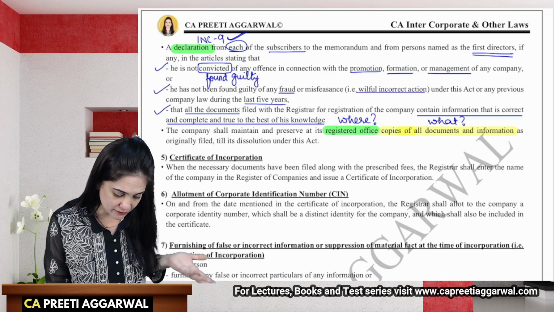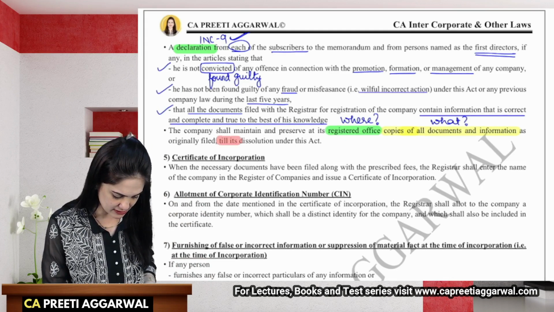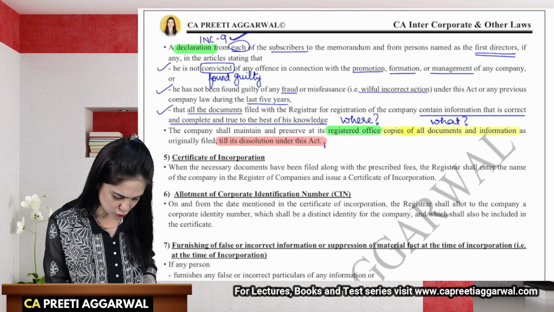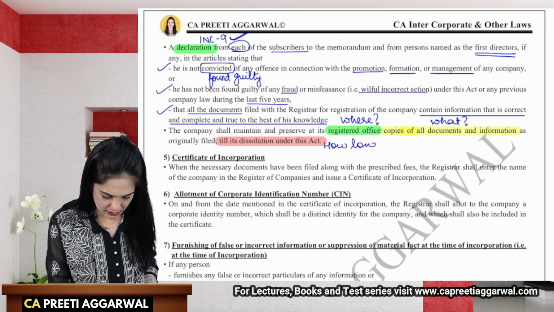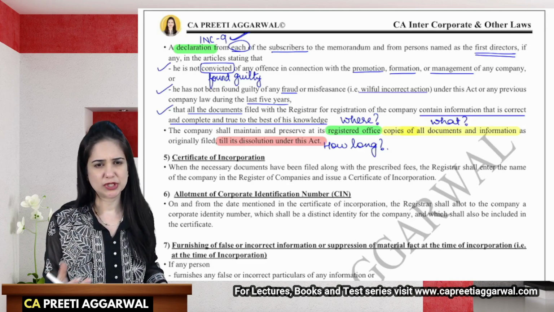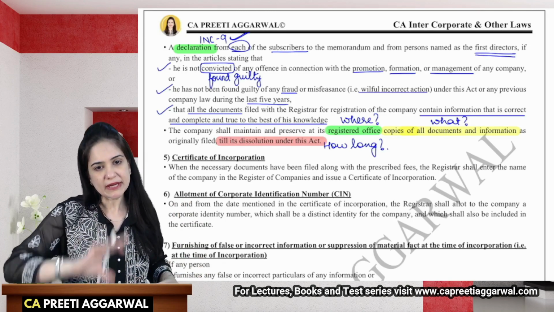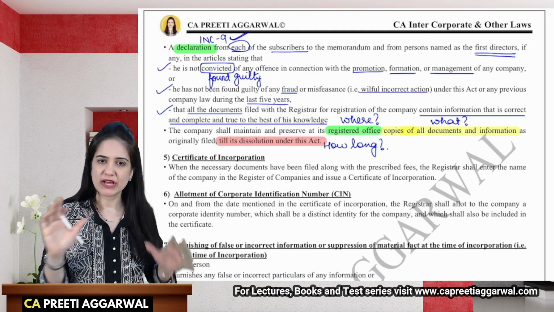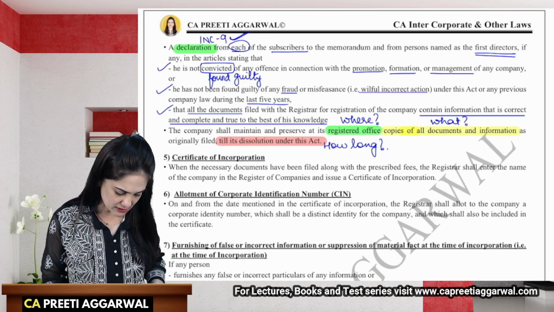For how long will they maintain? Again, new word, till its dissolution. So for how long? Till the dissolution. Like the certificate of incorporation, the memorandum, articles of association, everything has to be preserved till the company is wound up.